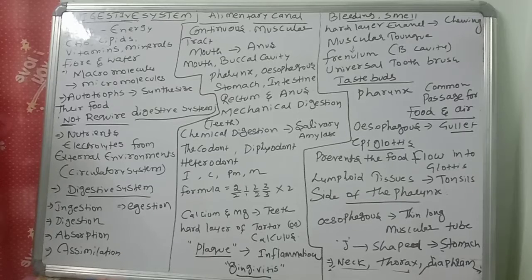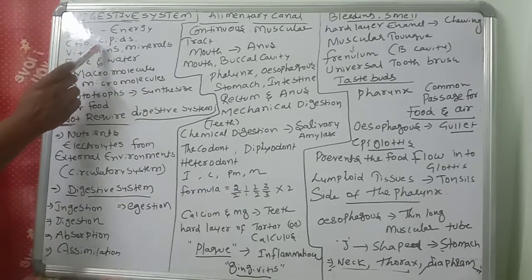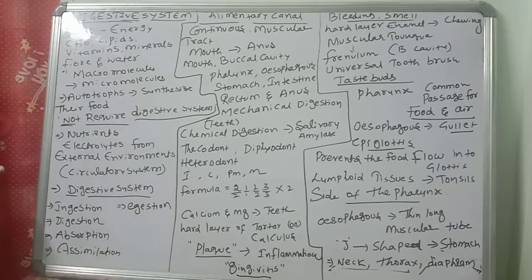The components of our food are carbohydrates, lipids, vitamins, minerals, fiber, and also water. There will be macromolecules, and there will be micromolecules like vitamins also. So there are different types of animals: autotrophs, heterotrophs, and herbivores, carnivores, like that.